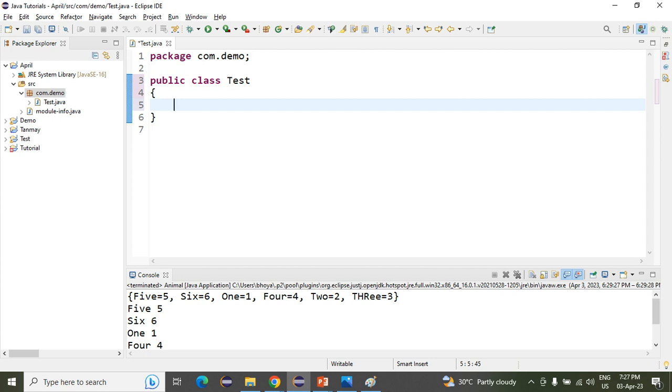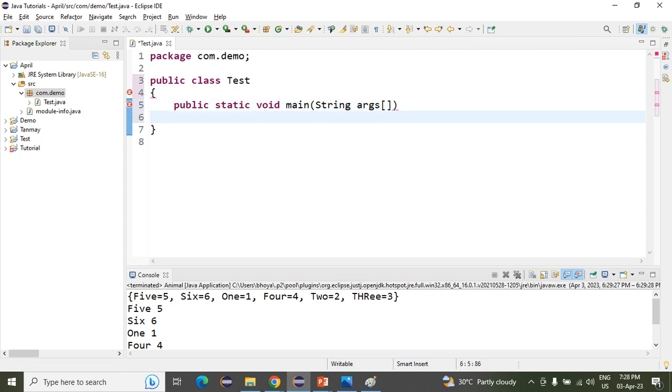Every time the JVM compiles a code, it will check the code from the main method. So what is the syntax of that? That is public static void main. This is the syntax of the main method. Don't worry about that, I'm giving only a short description. I will tell you tomorrow also.